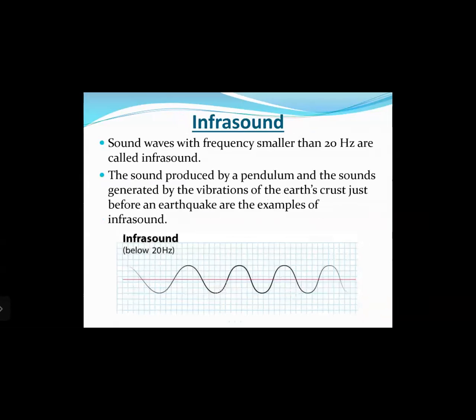Next is infrasound. Sound waves with frequency smaller than 20 hertz are called infrasounds. The sound produced by the pendulum of a clock and the sounds generated by the vibration of the earth's crust just before an earthquake are examples of infrasound. These sounds produced by earthquakes, which are in the infrasound region, can be heard by some animals and birds.